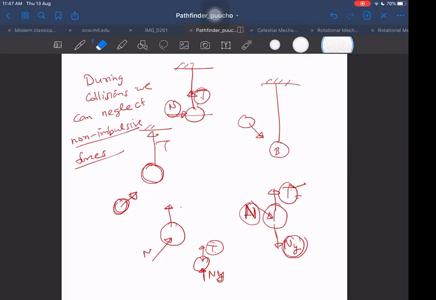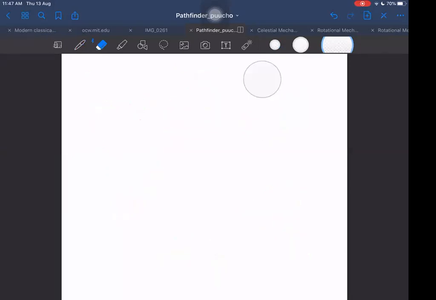For example, mg, I told you, we are always neglecting in mid-air collisions. And friction also, sir? We are always neglecting friction? Friction sometimes, not always. I gave you an example when we are not able to neglect friction. I gave you that example.